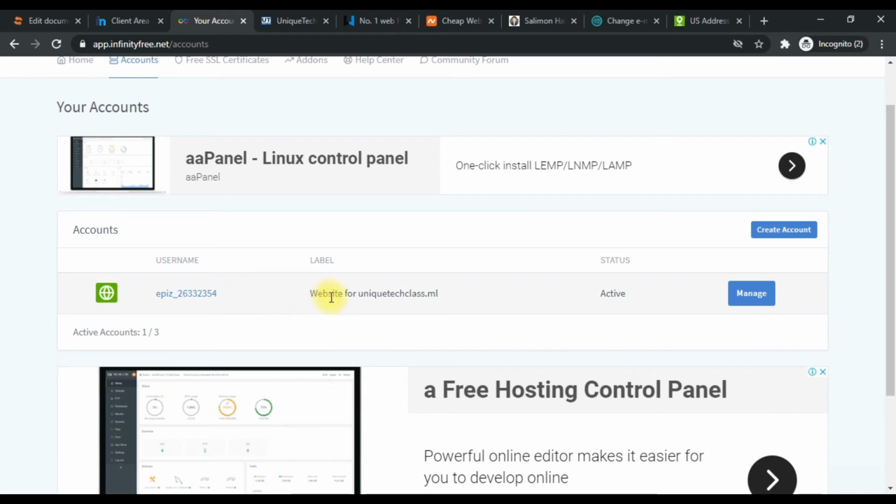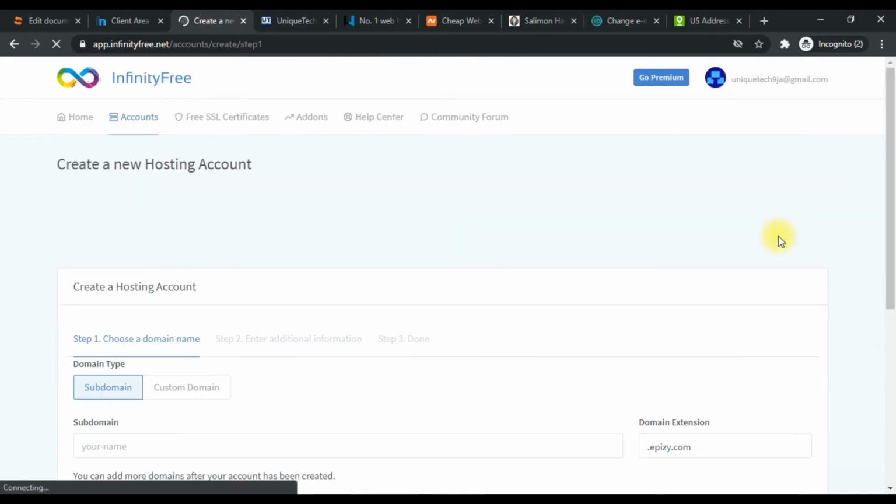So you click on create account, and then the domain, you click on this domain type. You make sure it's custom domain, not subdomain, custom domain. You understand? And then you should be pointing to the InfinityFree name servers before you can use it. We'll get to see that.